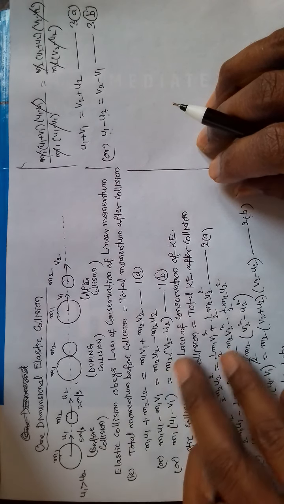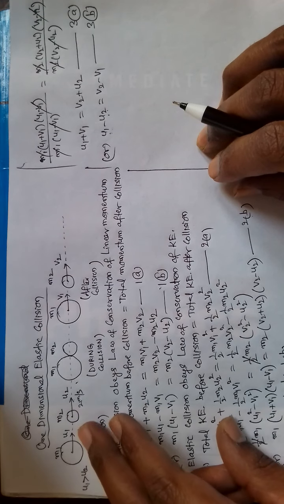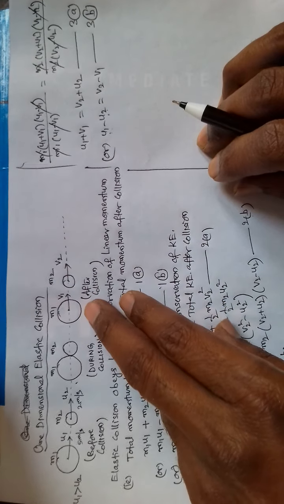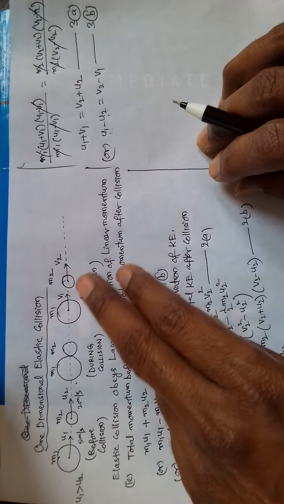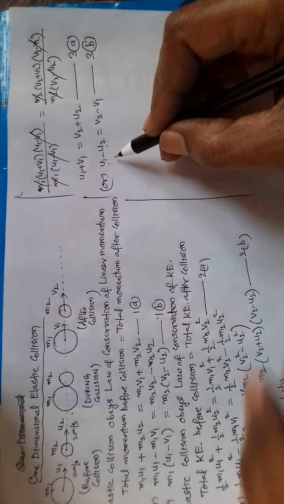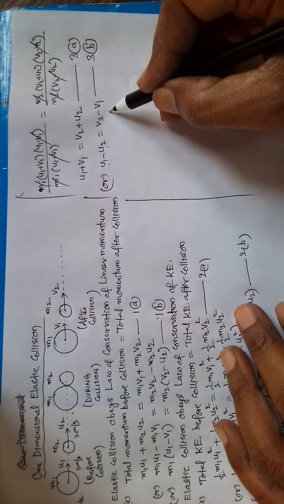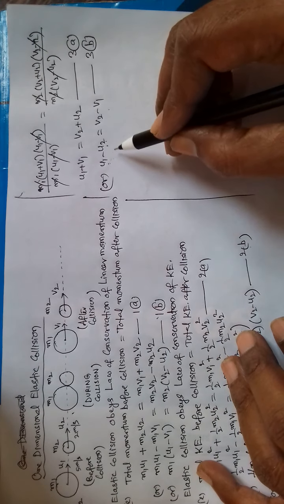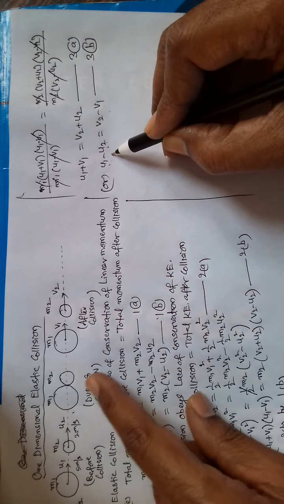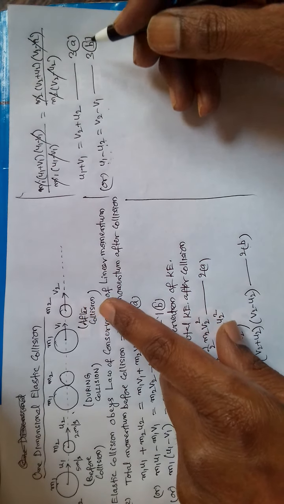So like this, u1 minus u2 gives you relative velocity between the two bodies. Similarly here, v2 minus v1 gives relative velocity between these two bodies after collision. So this is relative velocity before collision and this is relative velocity after collision. Before collision the two bodies are approaching each other, and after collision these two bodies depart from each other.